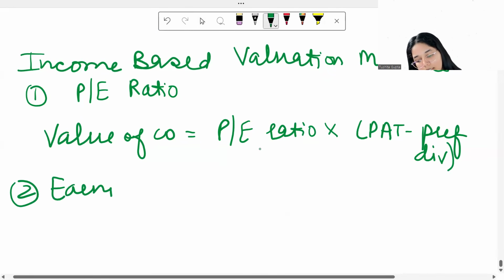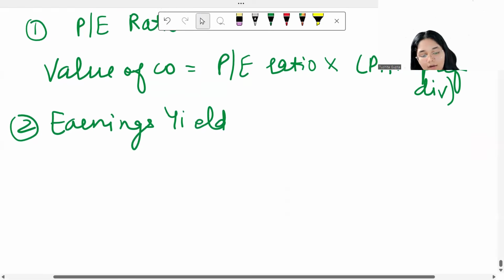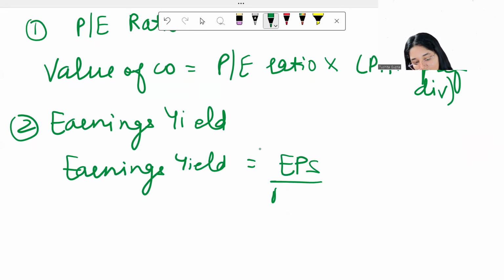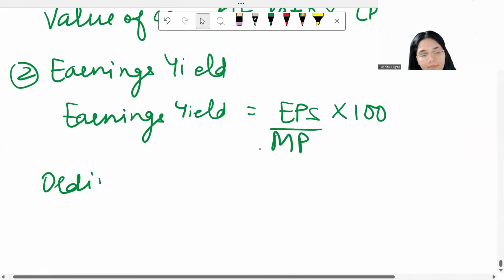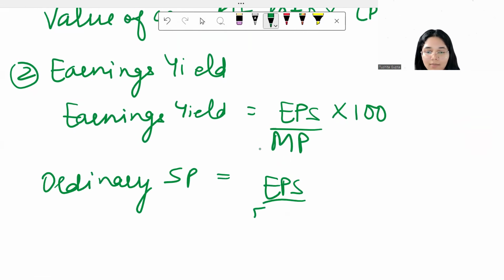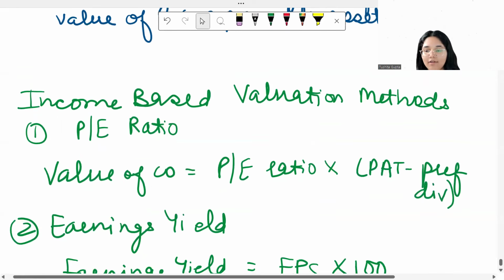Now let's talk about earnings yield. This is the second method under your income-based valuation methods. Now earnings yield, the formula for earnings yield is given to you as EPS divided by the market price multiplied by 100. So over here, how can you find out your ordinary share price? Ordinary share price for the valuation purposes is going to be equal to EPS divided by your earnings yield. So this is how you use the earnings yield method to value a company. With this, we are done with the income-based valuation methods also.